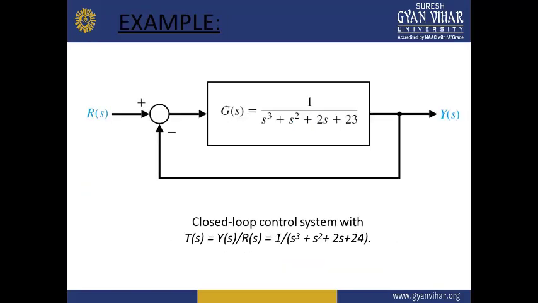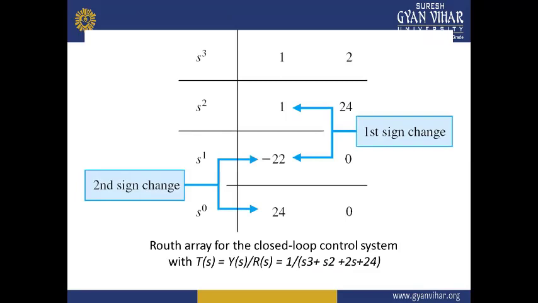Then we will write it like this: 1, 2, 1, 24, and then after this we will calculate B1, B2 and C1, C2. Now we can see that in the first column there is one sign change from 1 to minus 22, and then another sign change from minus 22 to 24. That means there are two sign changes in the complete Routh array, and with this knowledge, two roots will be lying on the right hand side of the S plane.